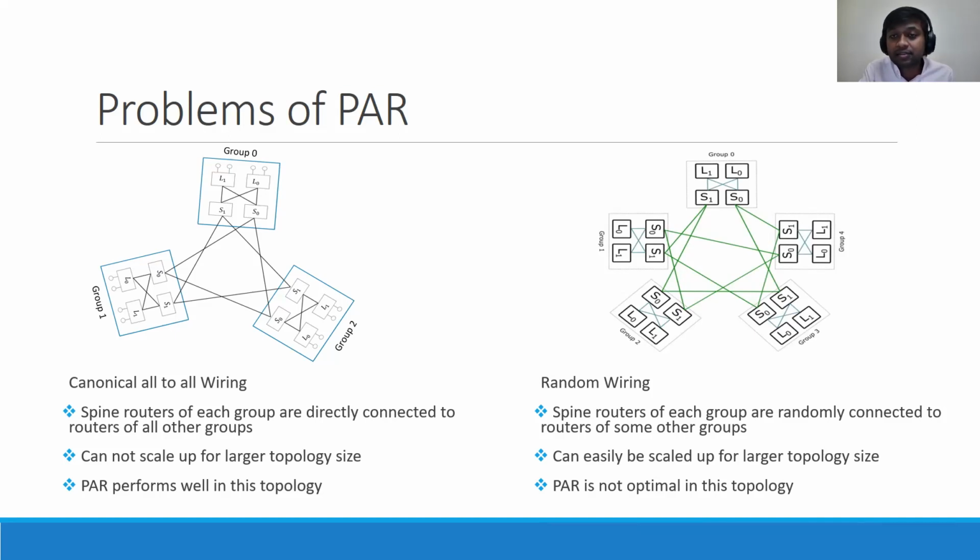So measuring congestion only on the source spine level router is not enough to optimally route the packet. And also we may need to down-route our packet in the intermediate groups. So local congestion is also important here. So in such a case, the PAR routing algorithm does not perform optimally.